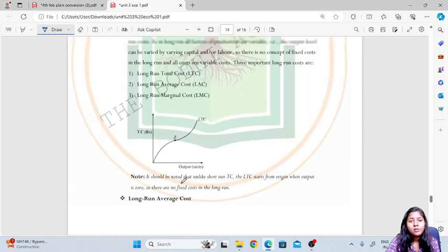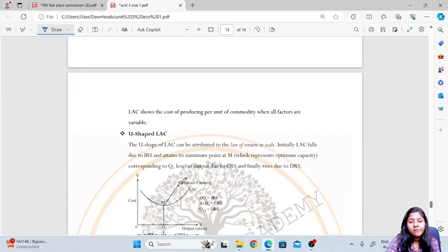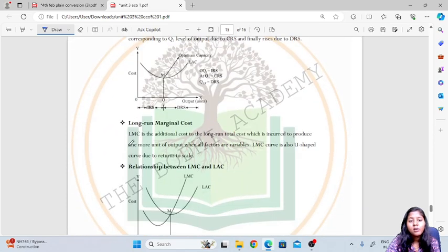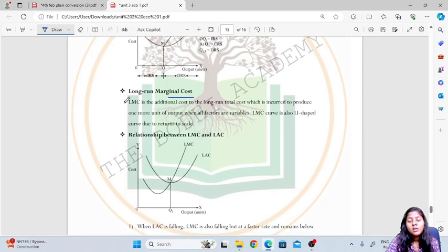The main important part here is long run marginal cost. Long run marginal cost is the additional cost to the long run total cost which is incurred to produce one more unit of output when all factors are variable. So the long run marginal cost curve is also U-shaped. It is a U-shaped curve due to the returns to scale.